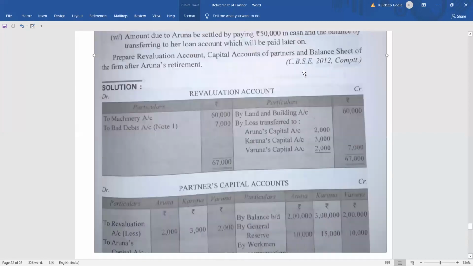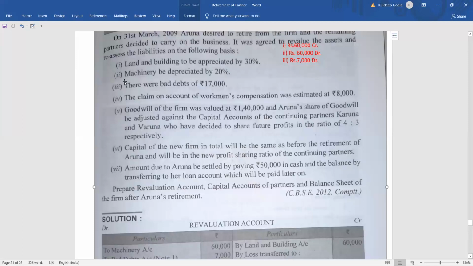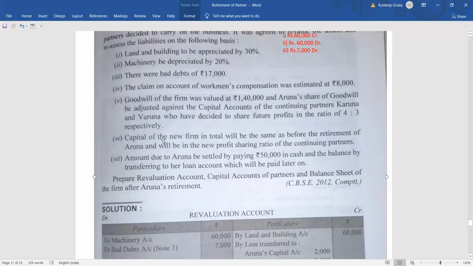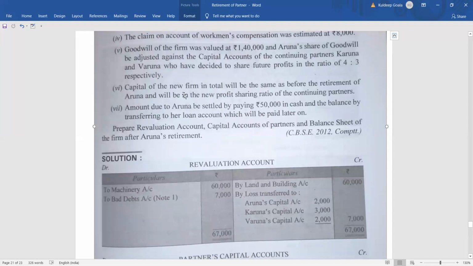We will check whether there is anything else left. So points 1, 2, 3, 4, 5 are over. Now point number 6. Capital of the new firm in total will be the same as before the retirement of Aruna. Suppose the total capital of Aruna, Varuna and Karuna before retirement was 1 lakh. Then after retirement also they will keep it 1 lakh after paying Aruna. Whatever change is needed, they will adjust accordingly.